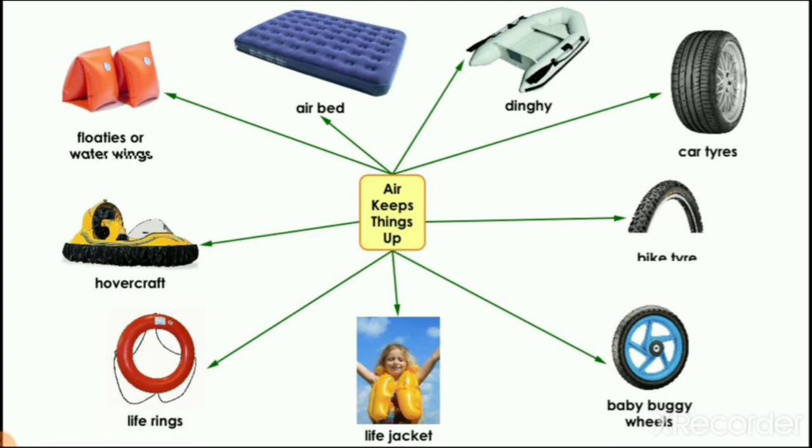All these things we fill with air. And we also learned that mostly the things which we use in water to stay on the water are filled with air. It means air has weight, but when you fill things with air, the things go up, right? So that's why when you put all these things in water, they stay on the water.